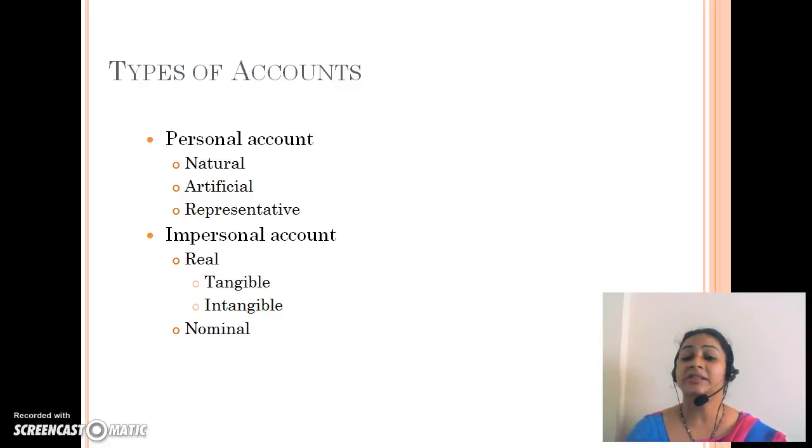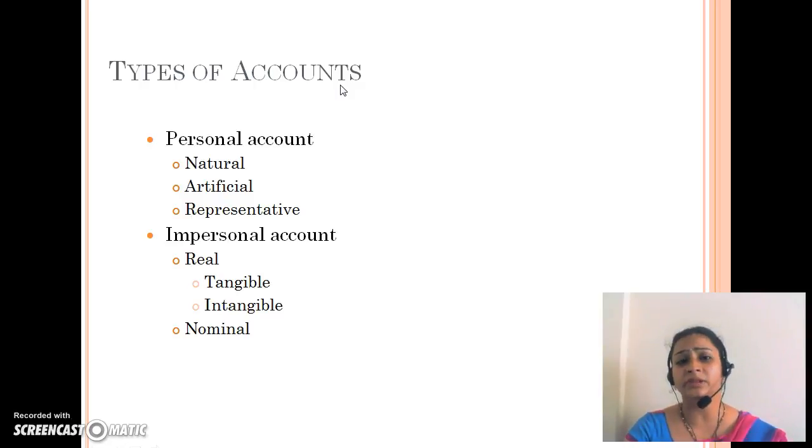So that's why it is known as intangible. And this intangible also comes into the impersonal accounts. Next comes nominal. Nominal actually represents the normal things of the business, like your daily expenses, your daily revenues, your incomes, your profits, losses, all those things come into the nominal account. So these are the different types of accounts.